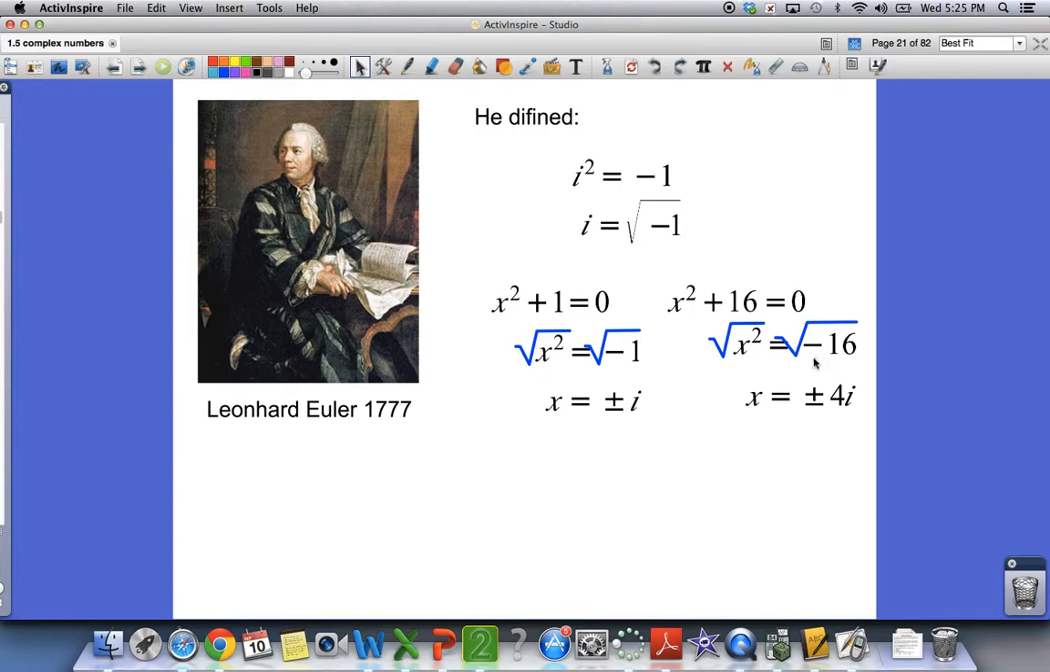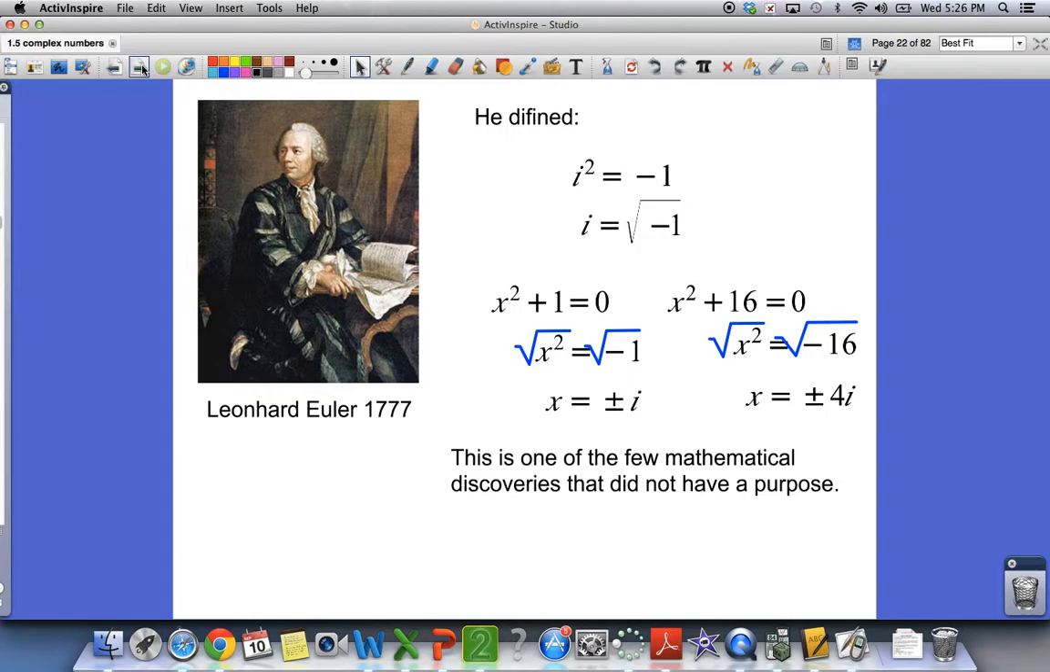The negative comes out of the square root as an i. Just like here, the negative came out of the square root as an i. So I look at the square root of 16, which is 4, and this negative comes out as an i. This is one of the few mathematical discoveries that did not have a purpose. Actually, I think this is pretty interesting.